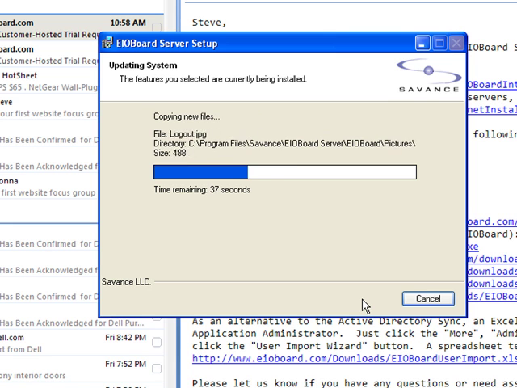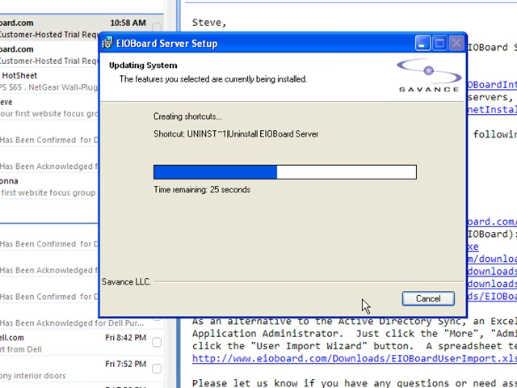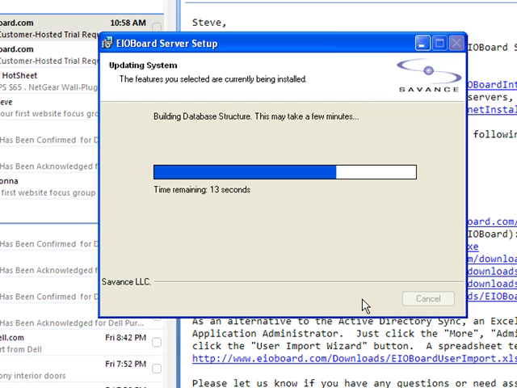So here it's copying over all of the ASP files, and then finally it's copying over some server controls, installing the service, creating the database, applying the database structure. This often takes a little bit of time as it builds the new database structure and sets up your own username and your own password and customizes the database engine for your particular requirements.